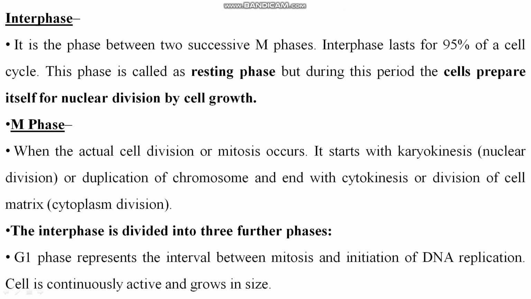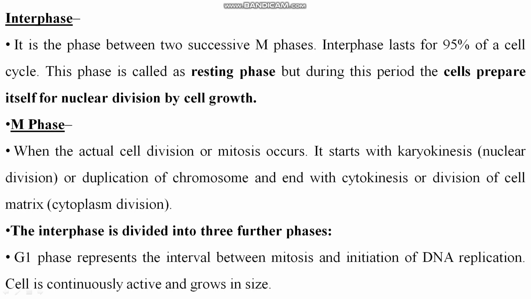This is M phase. In M phase, the actual cell division, or mitosis, takes place. Listen, there are two types of division that take place in a cell. One is mitosis division and the second one is meiosis division. In mitosis division, two daughter cells are formed, while in meiosis, four daughter cells are formed. Clear? So M phase starts with karyokinesis.